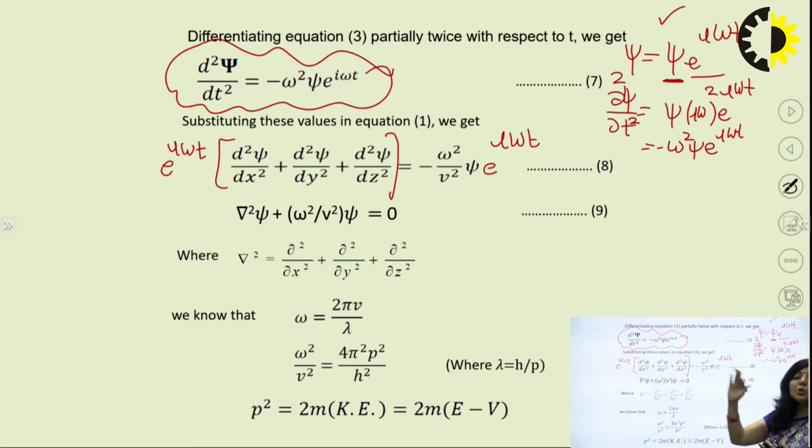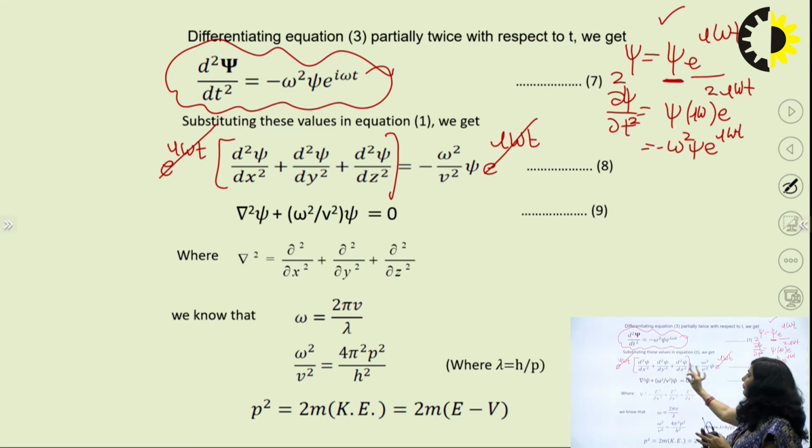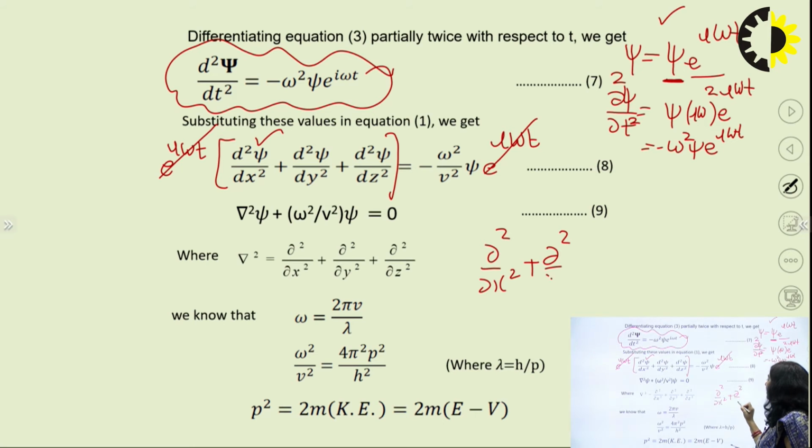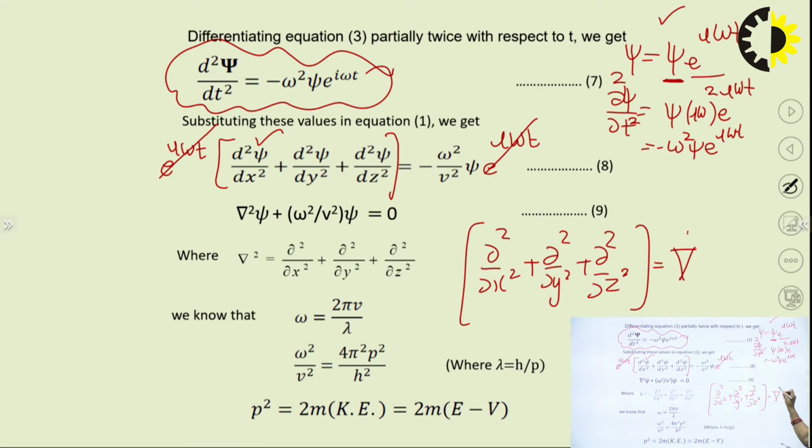Since e raised to power i omega t is a common factor, it will get cancelled and you will get only this simplified equation: del square psi upon del x square plus del square psi upon del y square plus del square psi upon del z square equals minus omega square by v square psi. The important point is that in this equation, this psi is totally independent of time. It is only a function of x, y and z. And you all know del square upon del x square plus del square upon del y square plus del square upon del z square is our Laplacian operator, represented as del square.